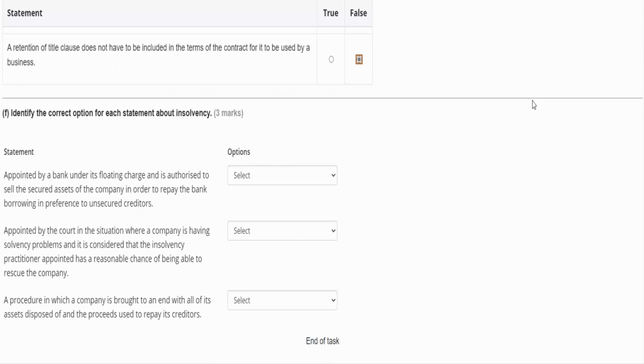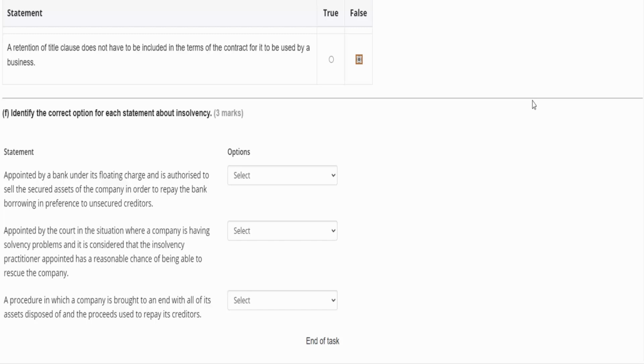And then finally, in part F, we need to identify the correct option for each of these statements about insolvency. So the first one, appointed by a bank under its floating charge and is authorised to sell the secured assets of the company in order to repay the bank borrowing in preference to unsecured creditors. So where we have this floating charge, this is where we have a charge on an asset.